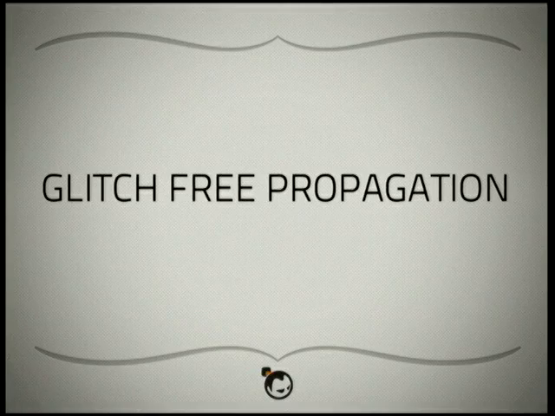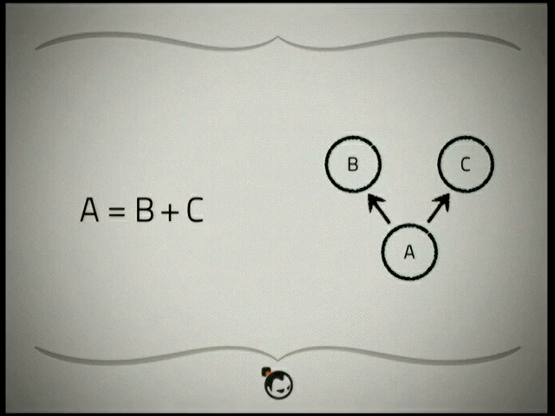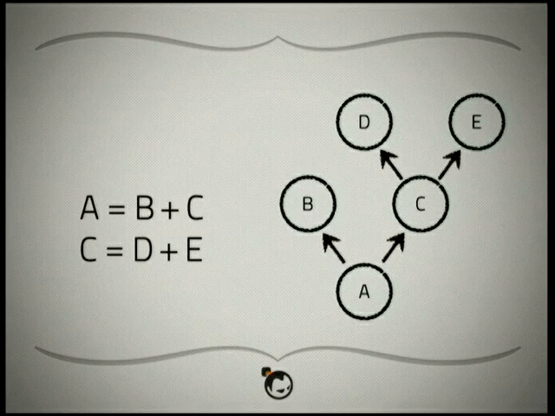So then there's this idea of glitch-free propagation. Not all systems have this, but in some systems, this is a desirable property to have. Imagine that we have A, and A is being derived from B and C. And then we had something like this, where we had these values being derived like this.